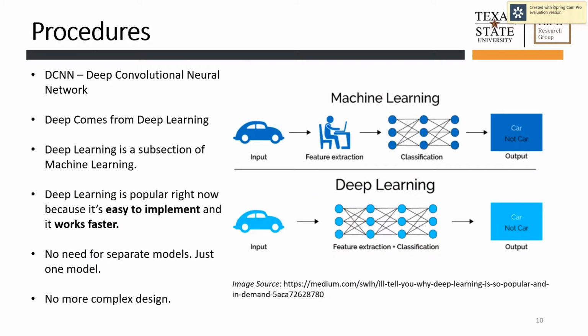Moving on, why did I choose to go with deep learning instead of machine learning? Deep learning is easy to implement and it works faster. Why? Because in machine learning you have to have two separate algorithms for feature extraction and classification, whereas in deep learning with only one model you can do both feature extraction and classification. So with deep learning, the complexity of design is way less than machine learning.